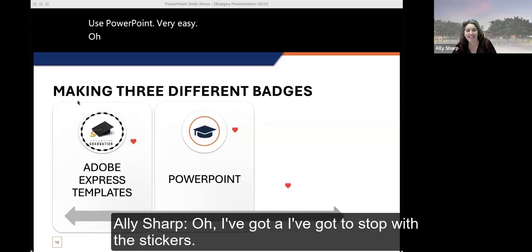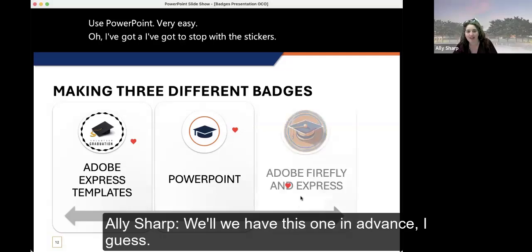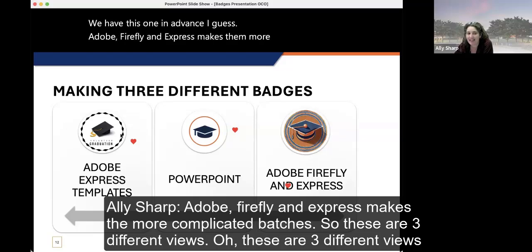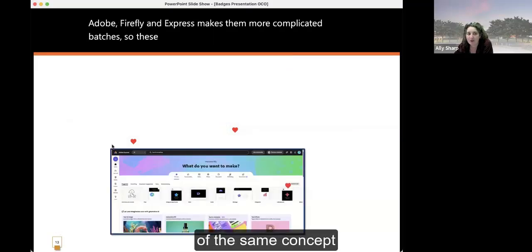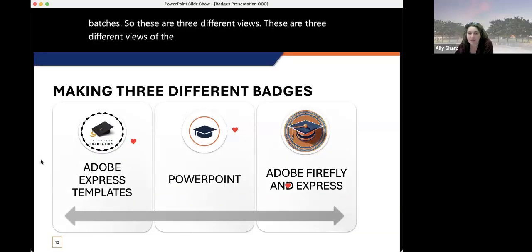I've got to stop with the stickers. We have this one in advance, I guess. Adobe Firefly and Express makes the more complicated badges. So these are 3 different views of the same concept.